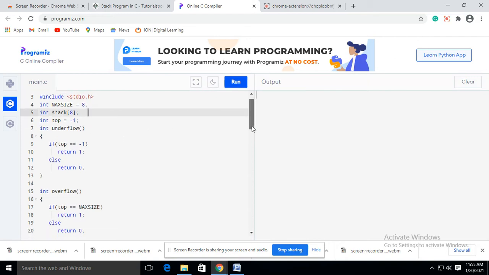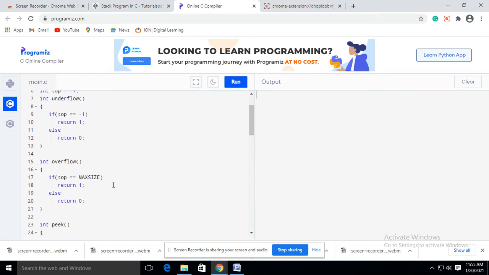In this program, to implement the operations of the stack, we have taken several functions. Underflow function will check whether the stack is empty or not. Overflow function will check whether the stack is full or not.